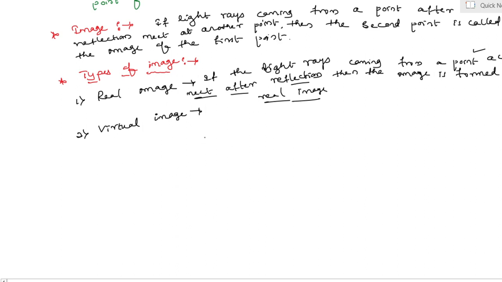The real image. And virtual means if the light rays coming from a point after reflection do not meet actually, my dear students, here meet actually and do not meet actually, what? After reflection, but appear to meet at another point, then the image formed is a virtual image.